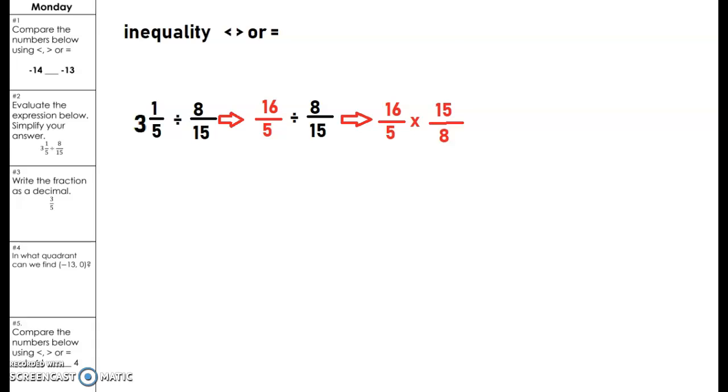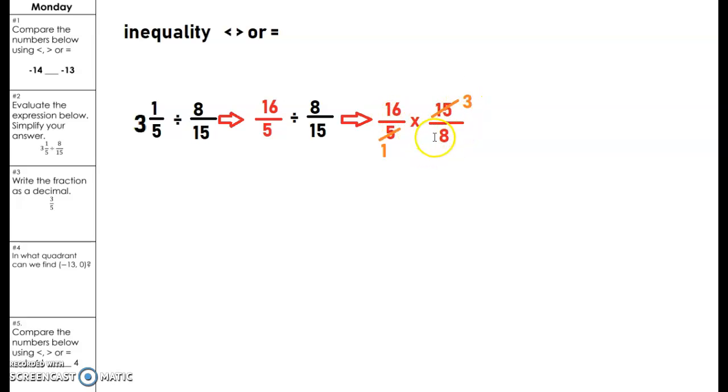Now what I like to do, and I've mentioned it a few times, is cross cancel, right? If you have numbers that are across from each other and they can go into each other, then you can make these numbers smaller, so when you multiply across, you're not dealing with bigger numbers. Can 5 go into 15? It sure can, so I divide both of these by 5. 5 divided by 5 equals 1, and 15 divided by 5 equals 3, because 3 times 5 equals 15. So that's the smaller number I'm working with now.